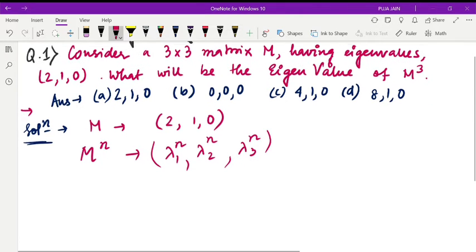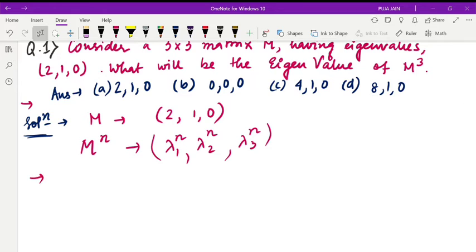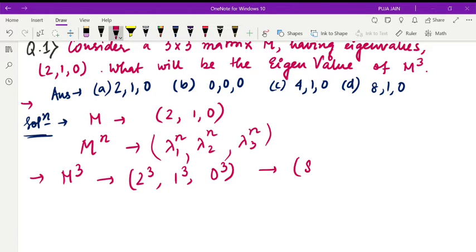Here they have asked M cube. So it will be 2 cube, 1 cube and 0 cube. So our answer will be 8, 1 and 0. The matching option is option D. So this is our right answer. It was so easy. I hope you understood.